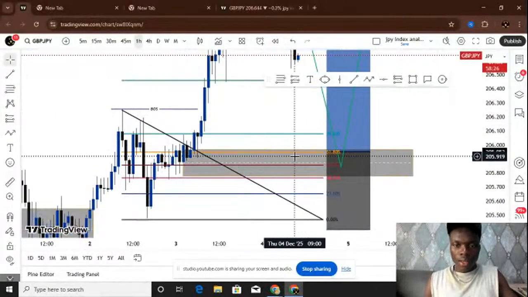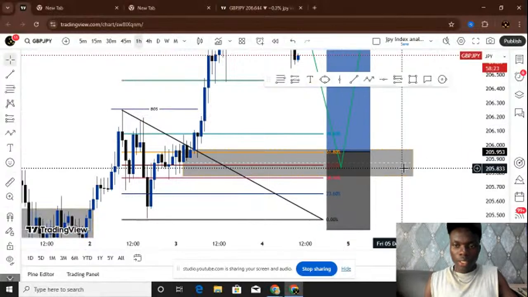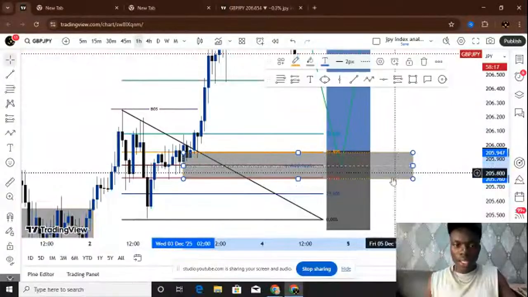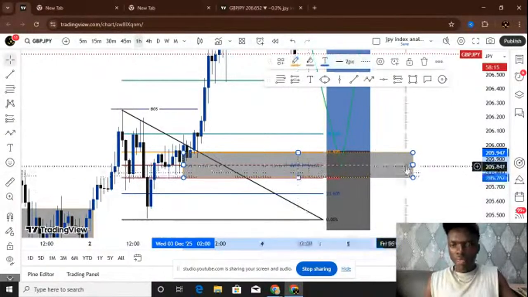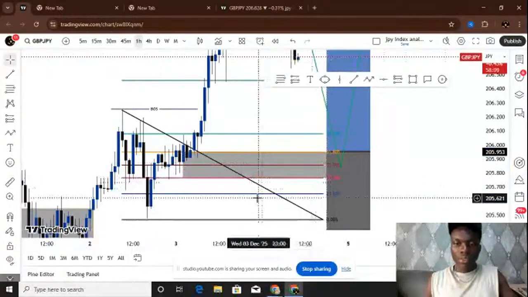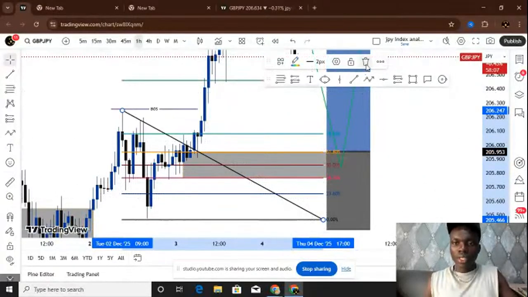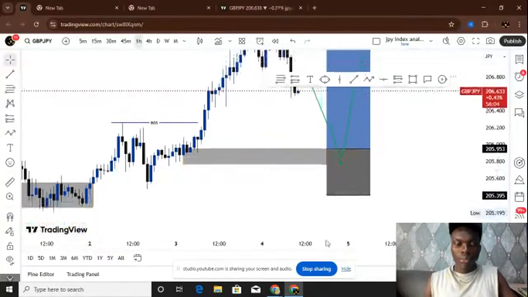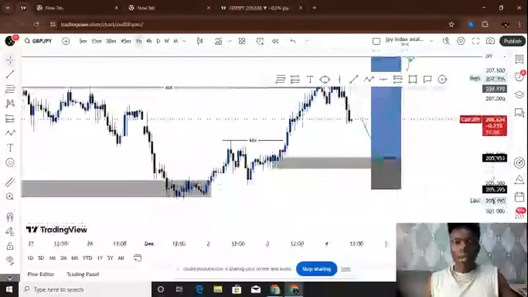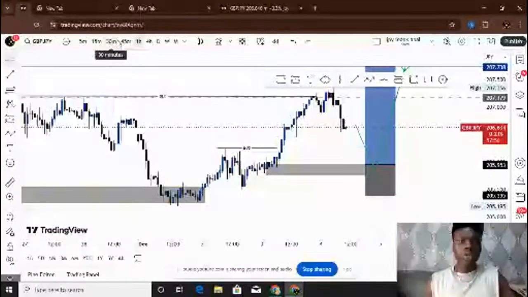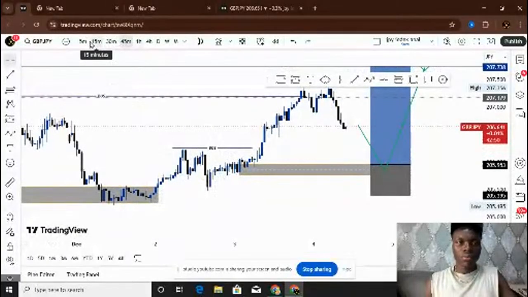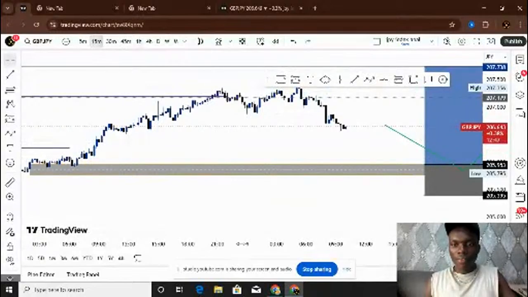Using the tool there, I'm still going to decrease a bit. I've decreased it here now. Let's wait for this to happen. When we see the price taps in here, this is where we're going to take our buy. I can go to the 45, and even to the 15 minutes to see that we have a very low point.